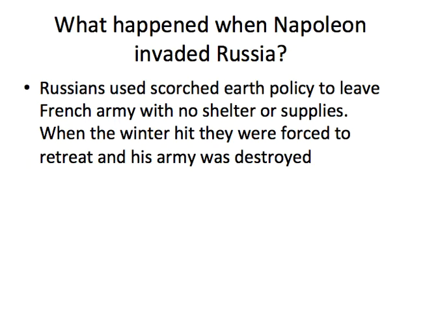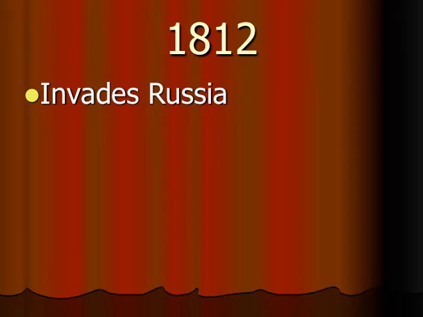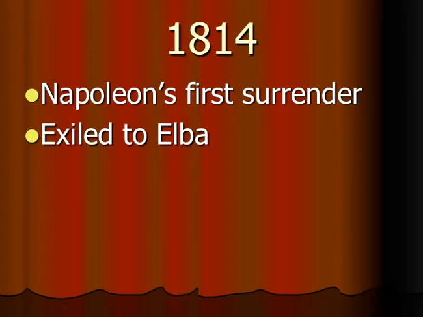When the winter hit, they were forced to retreat, and his army was destroyed, and then the Russians attacked Napoleon on the way out as he turned tail to run. So that's in 1812. By 1814, Napoleon was surrounded. Lots of other nations realized that Napoleon was at a weak point, and they jumped in with Russia, and he was surrounded and arrested in 1814.